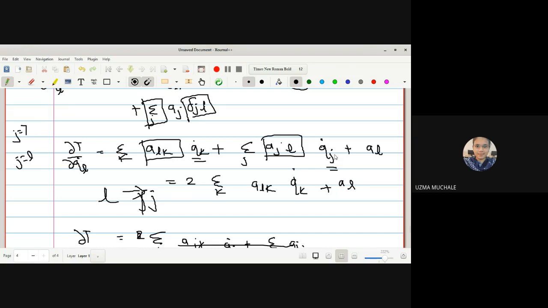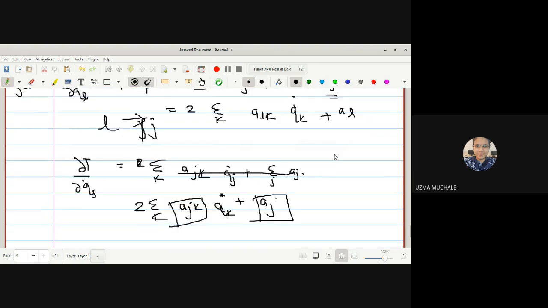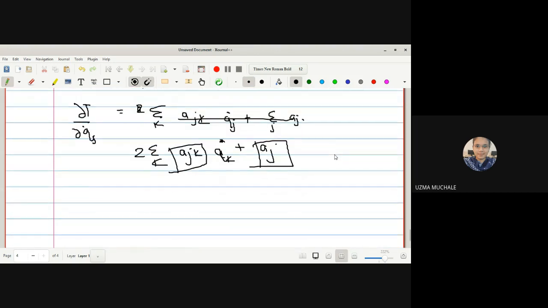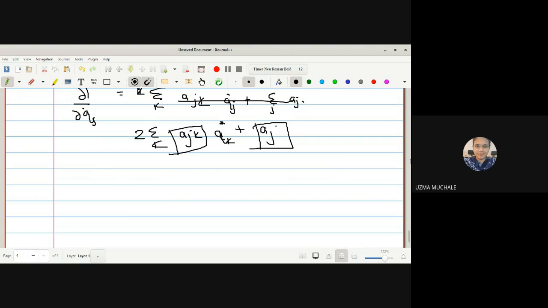So simply there is a change of parameter. Okay, why did we change the parameter? Because a slight difference comes and we can write down the terms very easily, and after that we get the result. So we get the result dou T by dou Qj dot equal to 2 times summation over K AJK QK dot plus AJ.